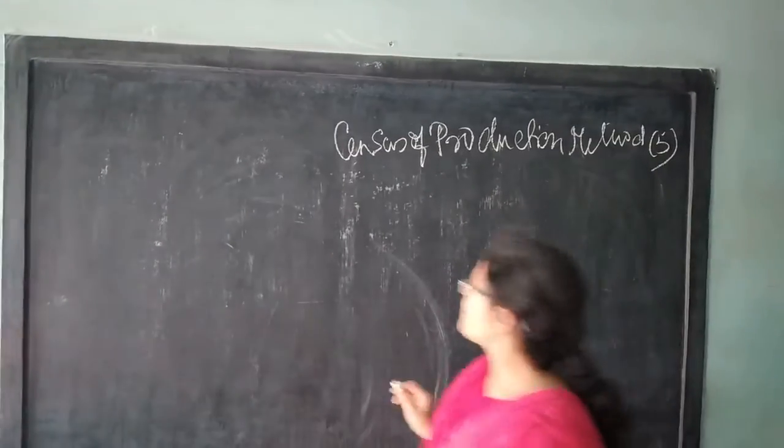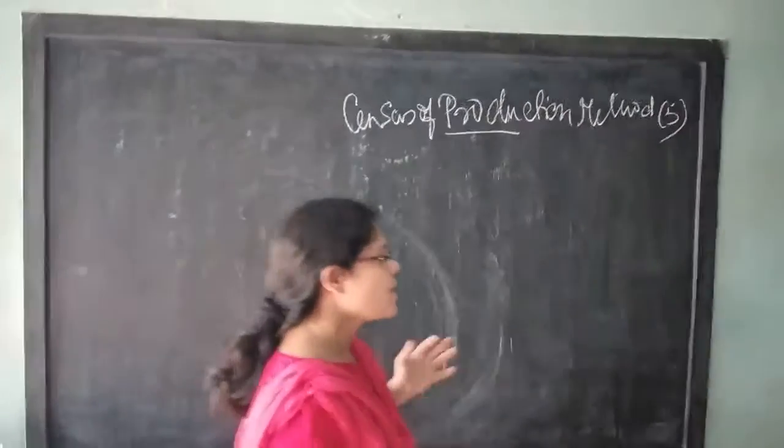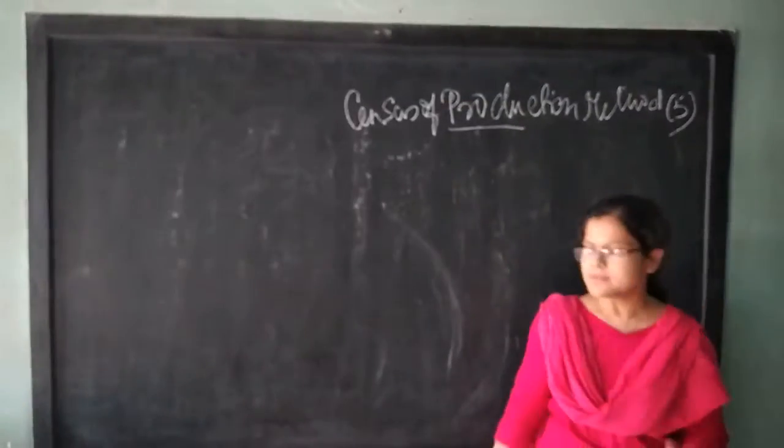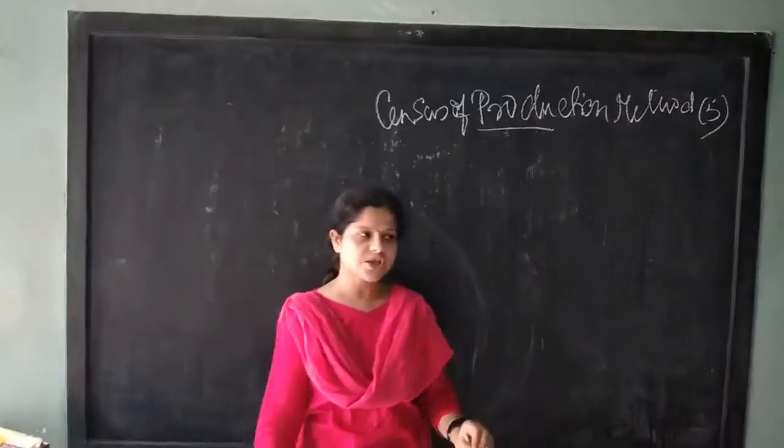Today I am teaching the census of production method. That is the fifth section of national income. In the census of production method, what we will take is the total production made by the firms during a particular financial year.